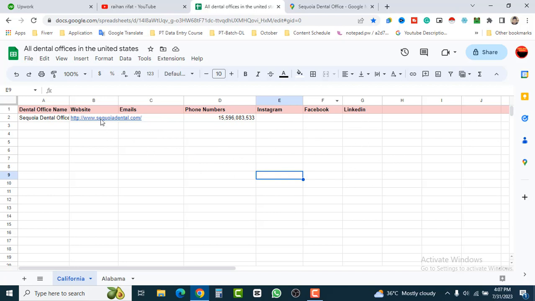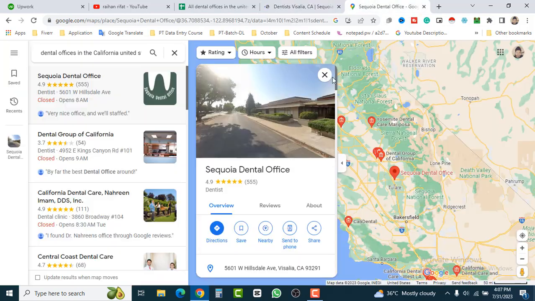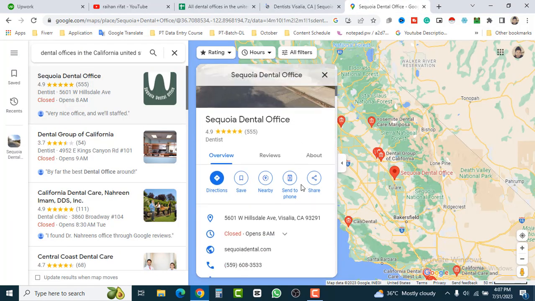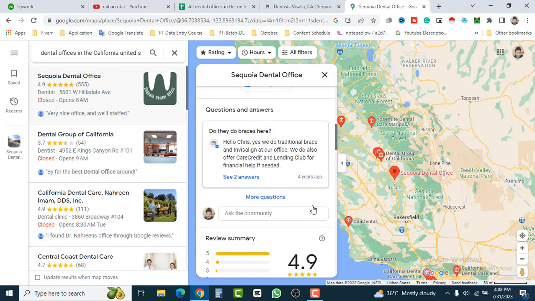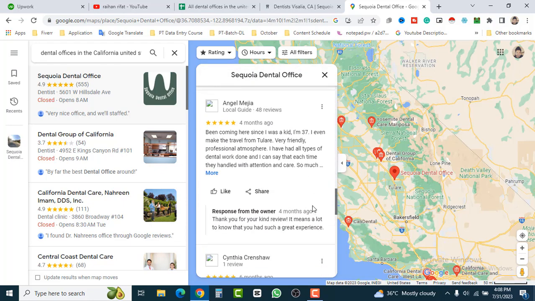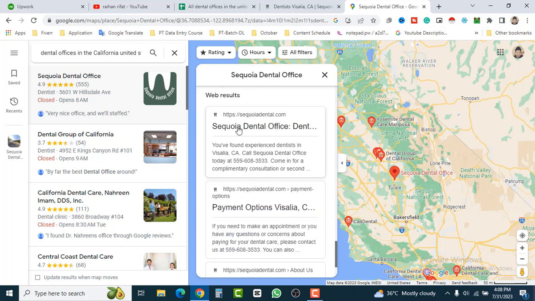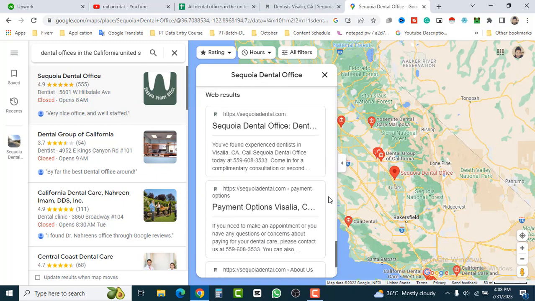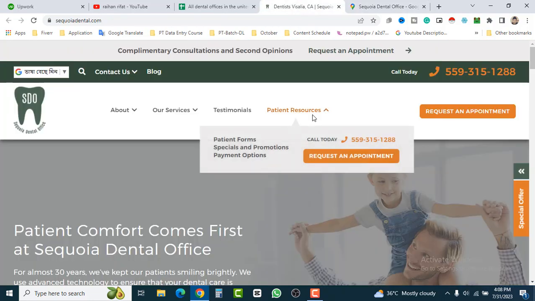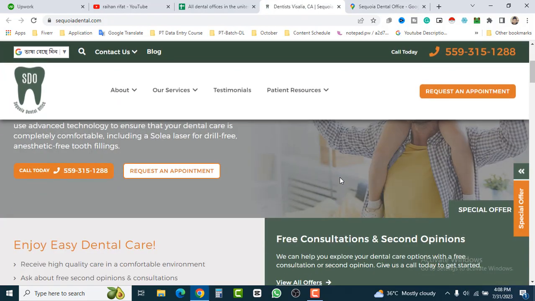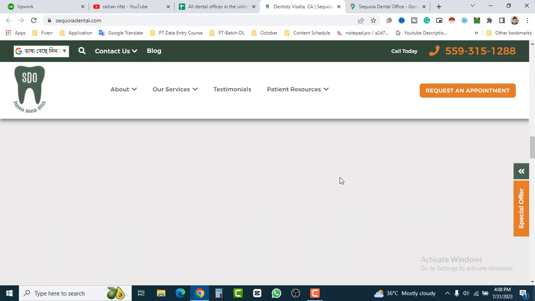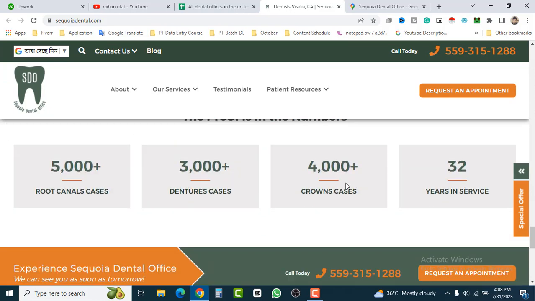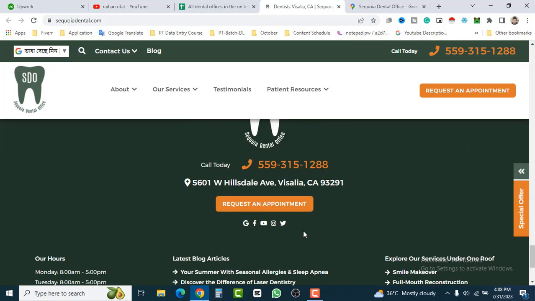For this we have to visit the website first, and find the email address from this website, because in Google Maps we couldn't find any email address. But if you scroll down, sometimes you will see their social media account links like web results, but we couldn't find any Facebook or Instagram pages. That's why we have to visit their main website and check the website footer. Just scroll down. Yes, here you go.